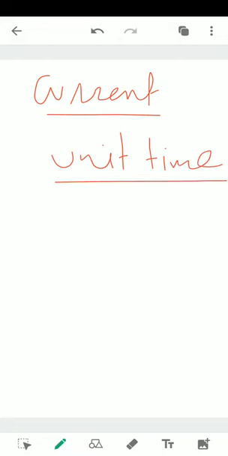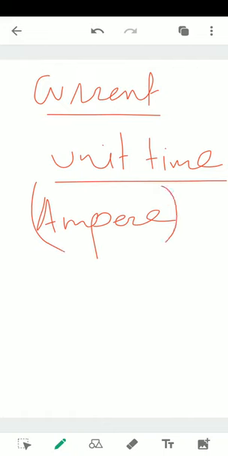The unit that we use for current is known as ampere, after a scientist named Ampere. 1 ampere we write as A, and the symbol used is A. So this is the discussion about current.